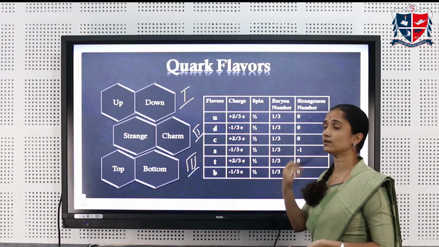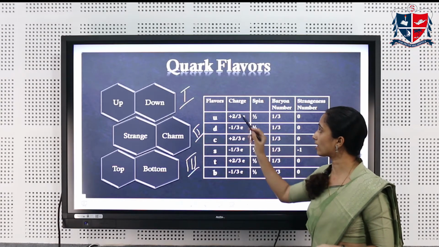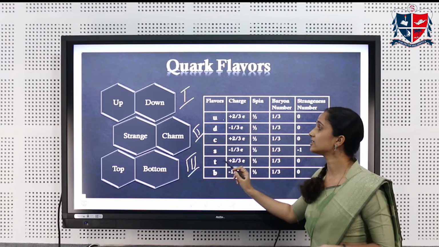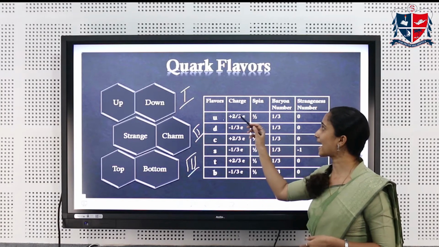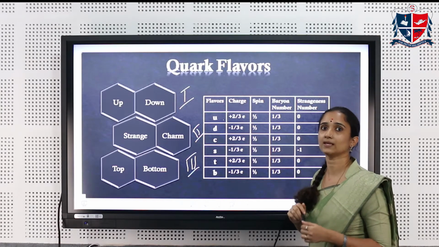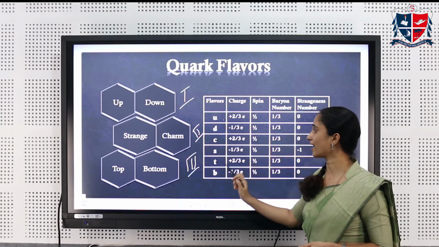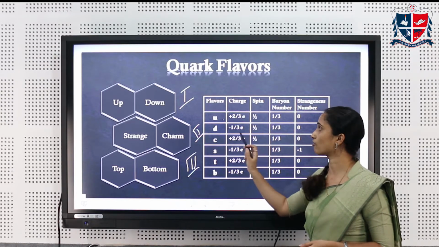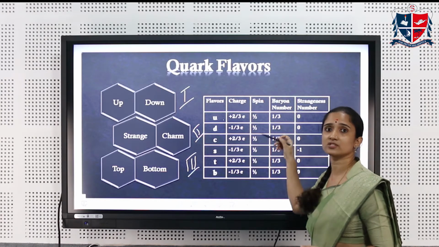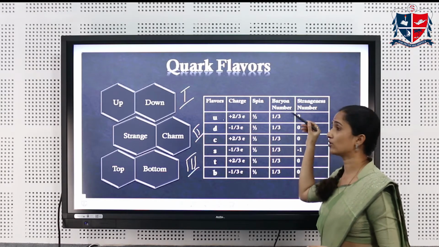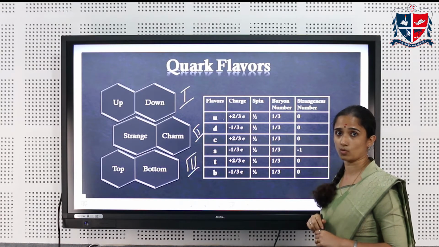As we have already seen, quarks have fractional charges. The up quark, charm quark, and top quark, sometimes also called the truth quark, have a charge of plus 2/3 electronic charge, whereas the down quark, strange quark, and bottom quark have a charge of minus 1/3 electronic charge. They all possess a spin of half, a baryon number of 1/3, and they have a strangeness number also.